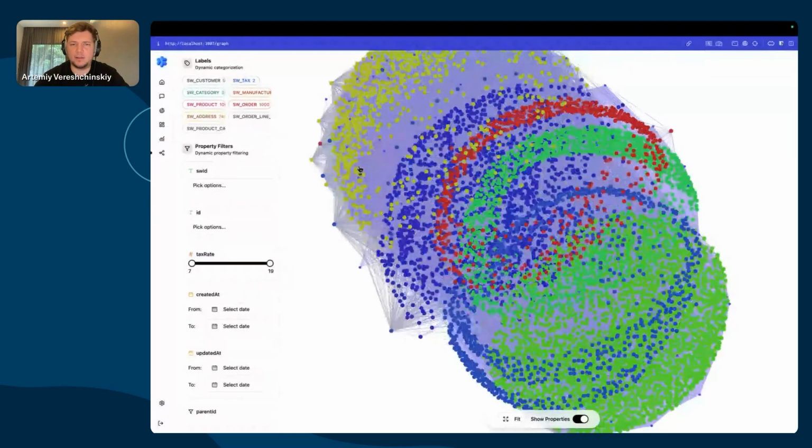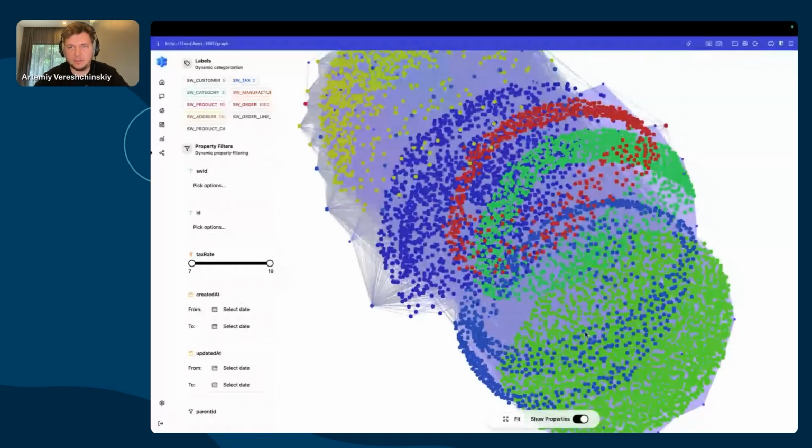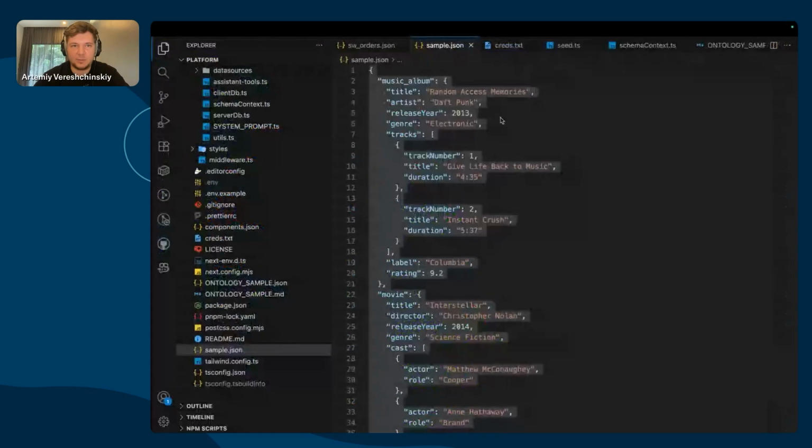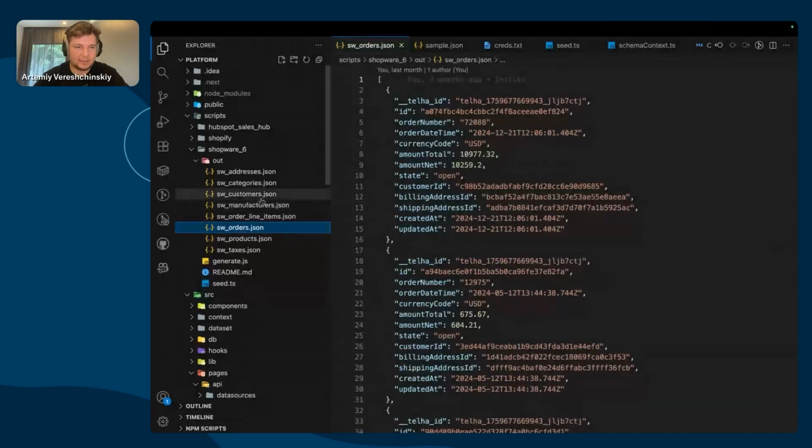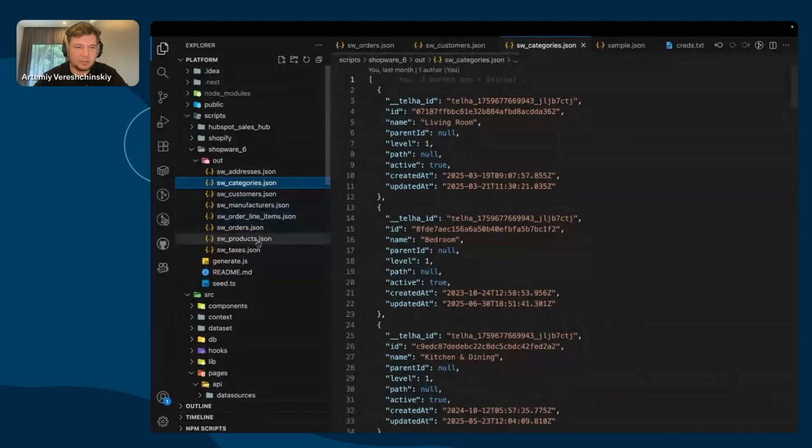So I have a quite large graph here. It's even laggy enough. So we have properties here. We have some records, and we've just loaded this particular data set. We have a data set out of Shopware. Think of Shopify or WooCommerce or whatever, just to perform some graph analytics. We have some orders, we have some customers, we have some categories, addresses, products, and so on.